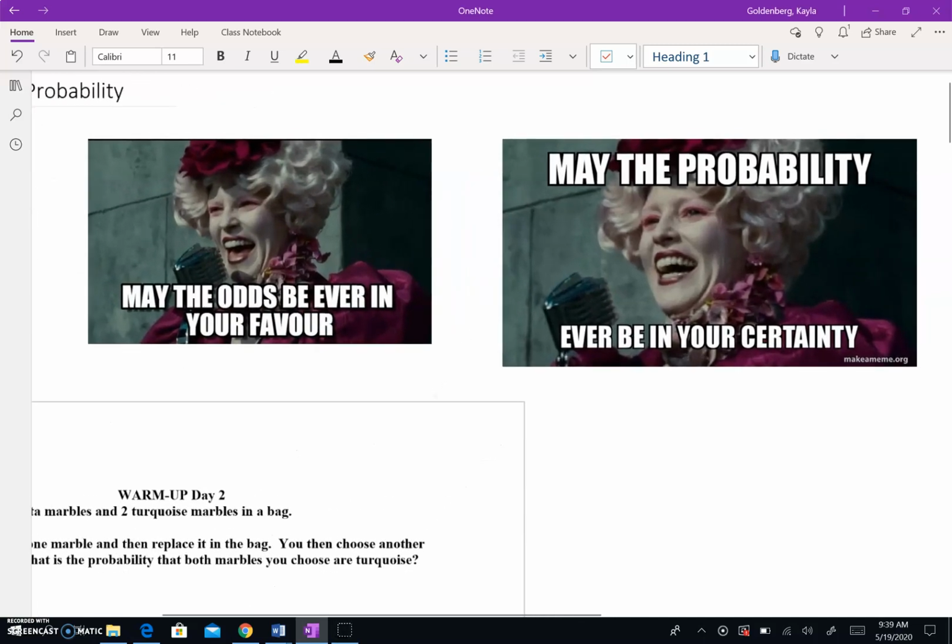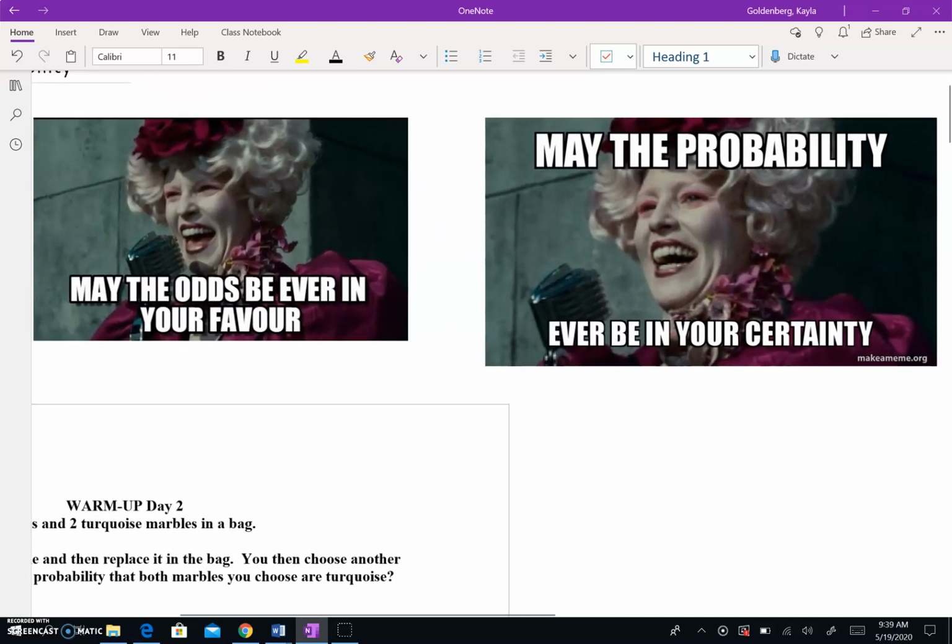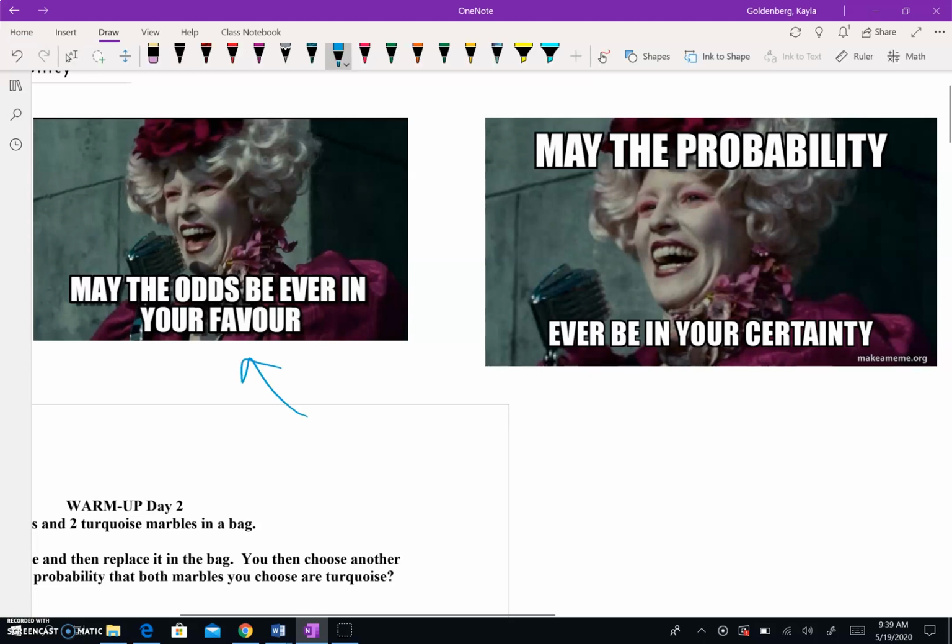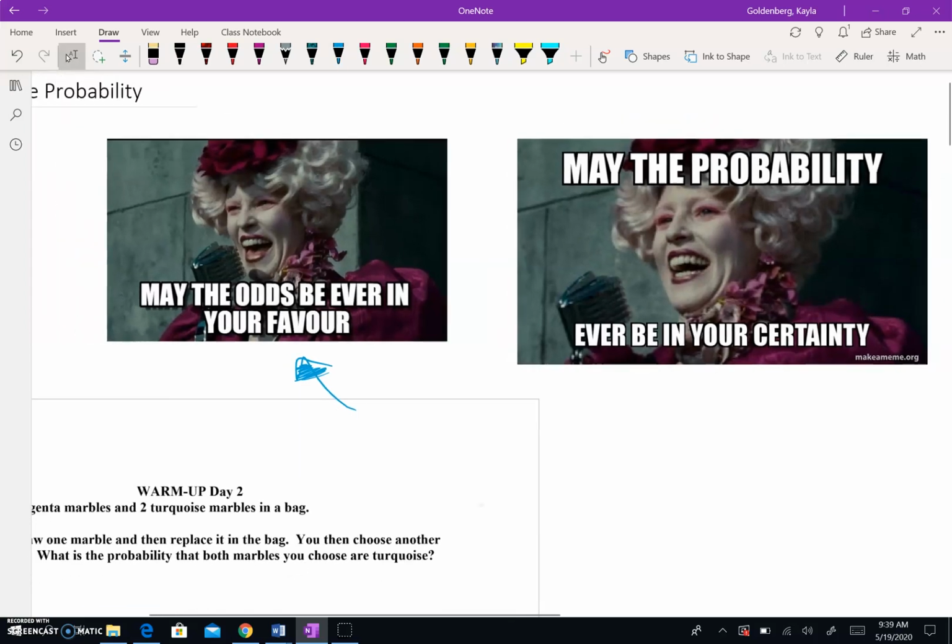And before we even do that, we've got our math meme of the day. So you may recognize the meme on the left over here. That's one of those famous quotes from the Hunger Games book series as well as movie series. And the quote is redone over there on the right to make it a little bit more in terms of probability vocabulary. So instead of may the odds be ever in your favor, may the probability be ever in your certainty. It doesn't really roll off the tongue, does it?